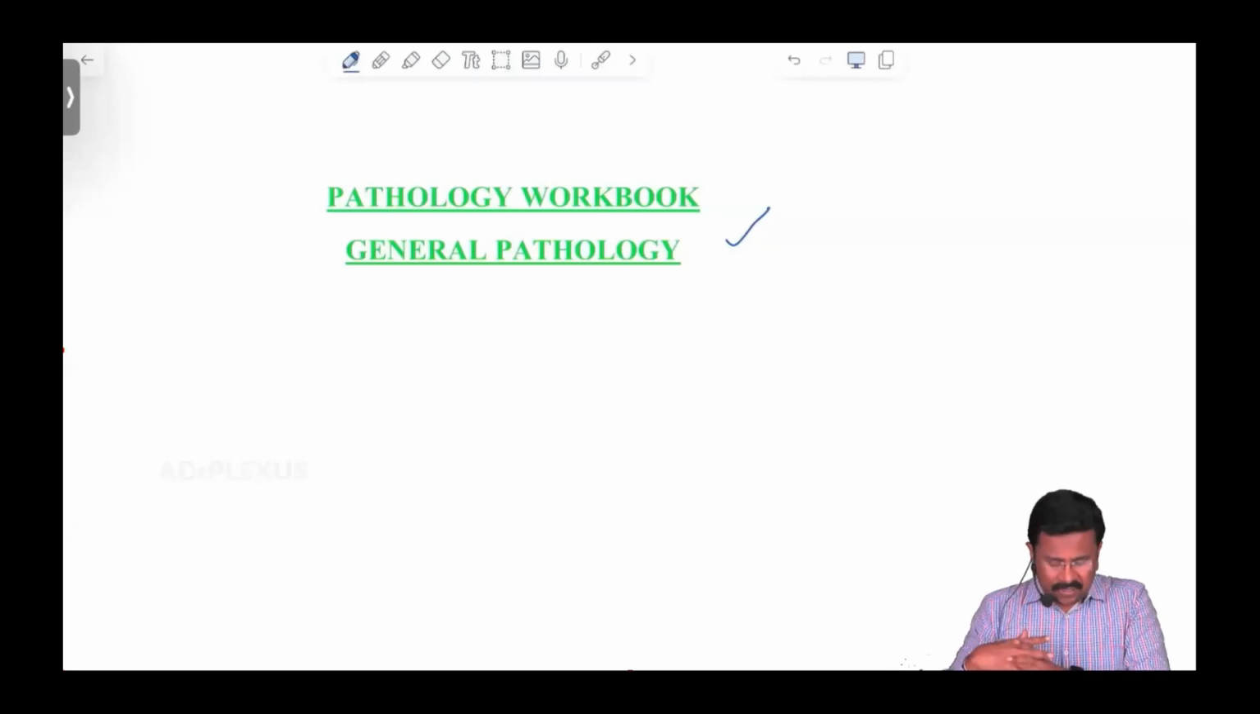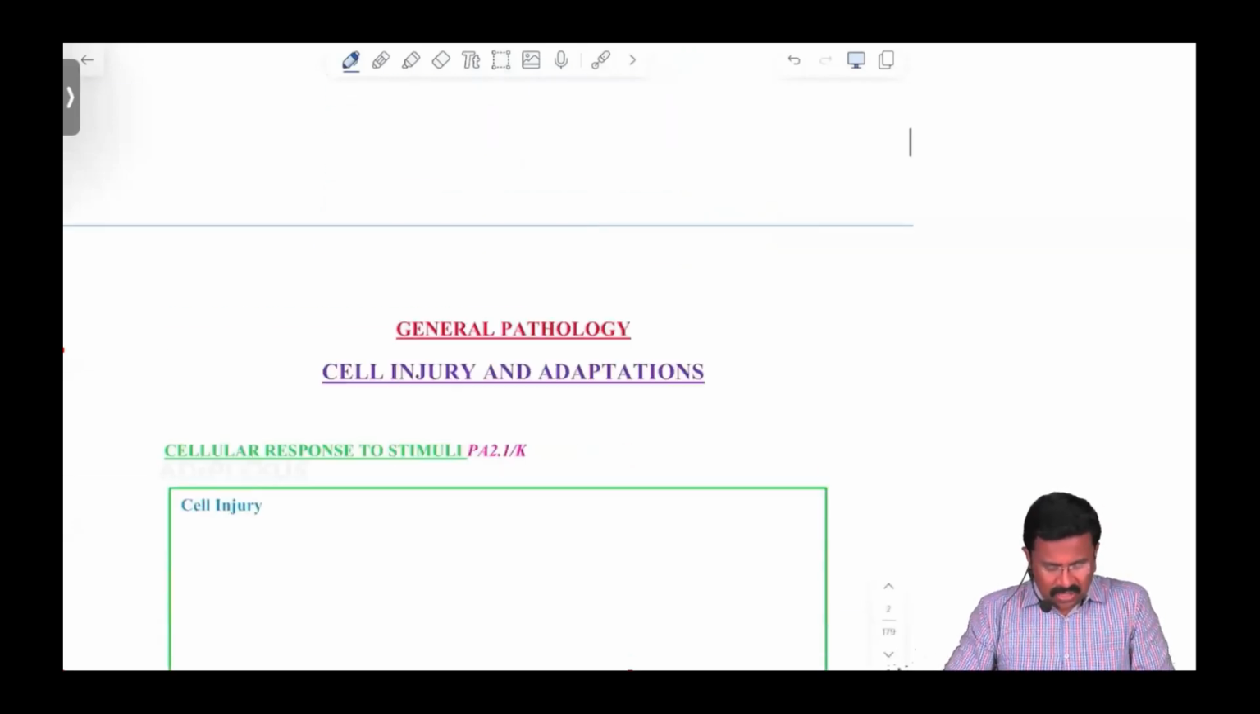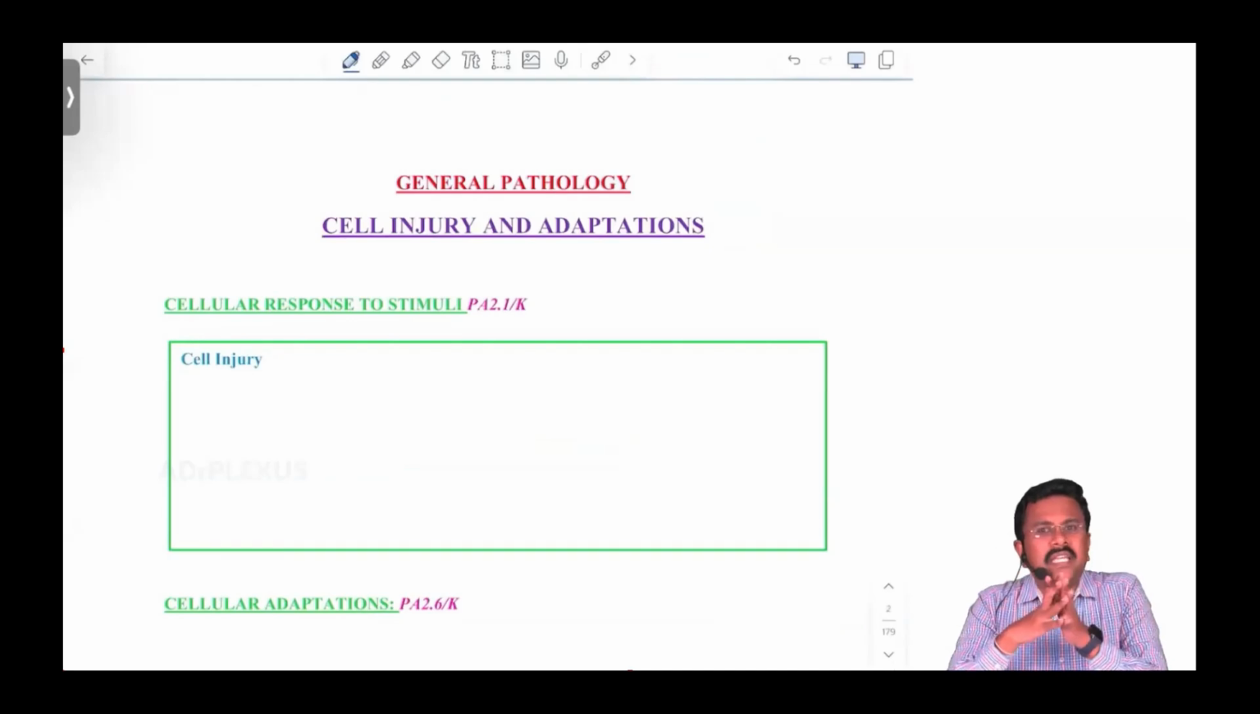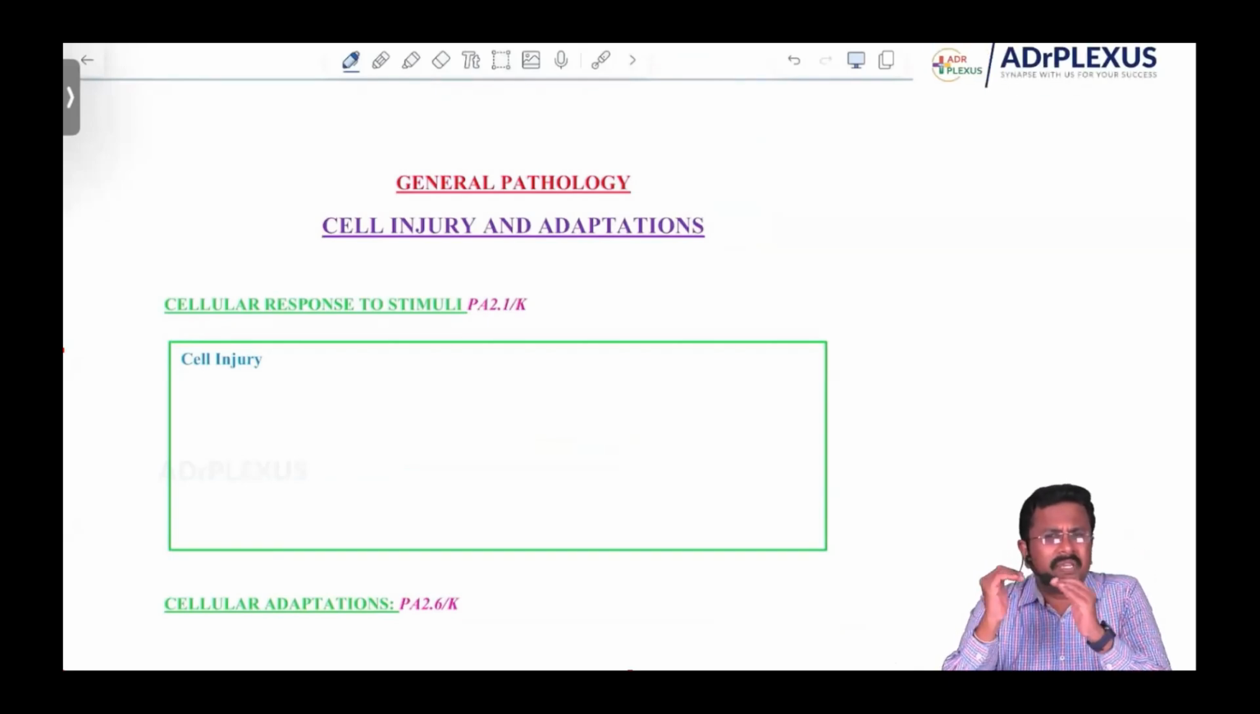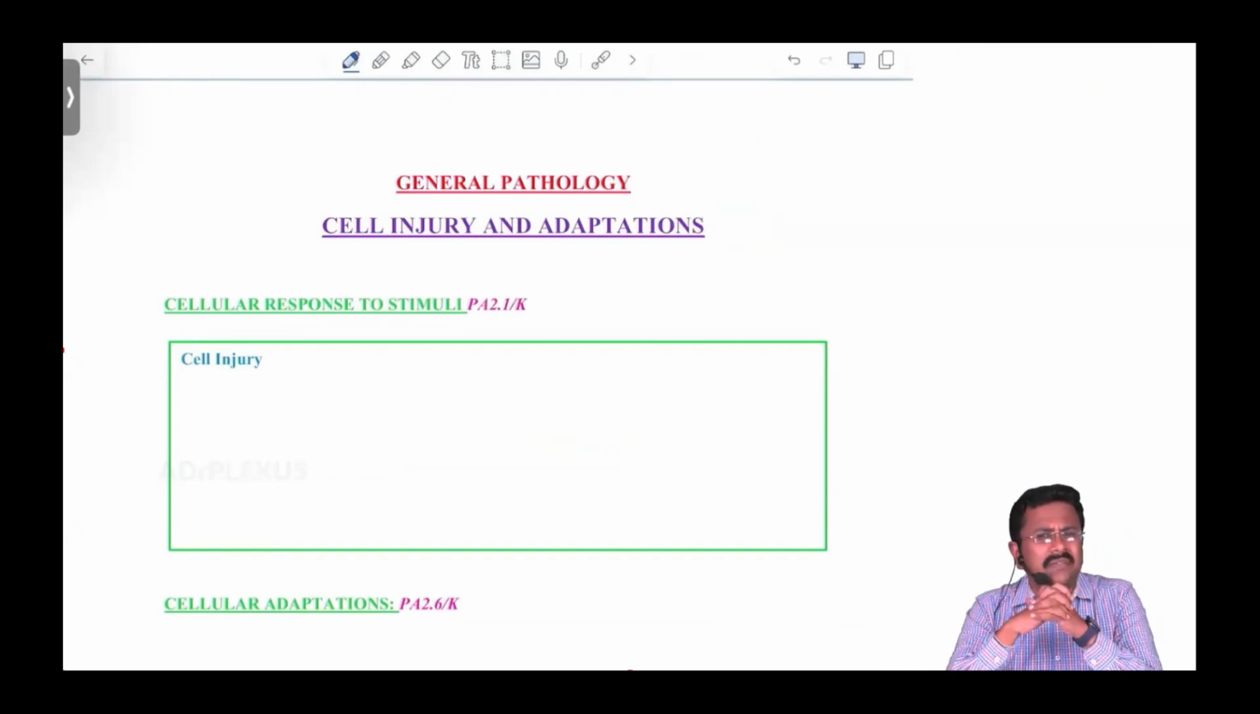So let's continue this pathology, general pathology. If you could see here, this general pathology is arranged chapter-wise, like cell injury, inflammation. But don't think that these are individual chapters.